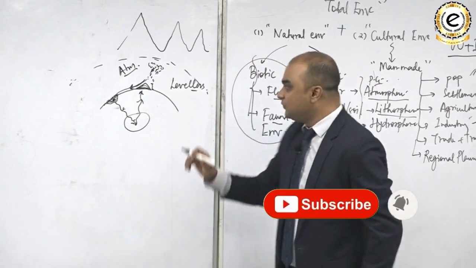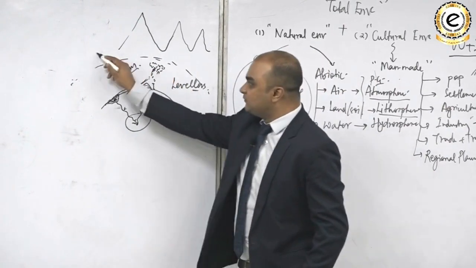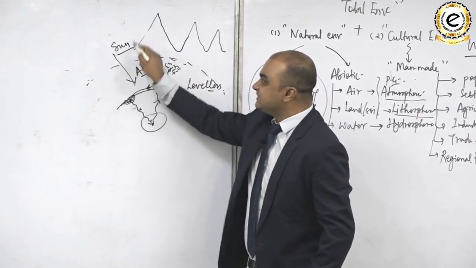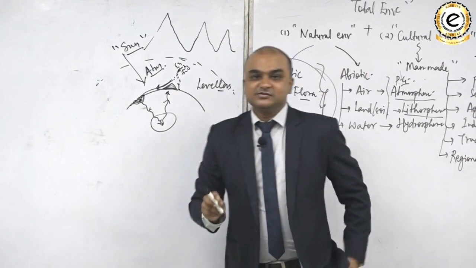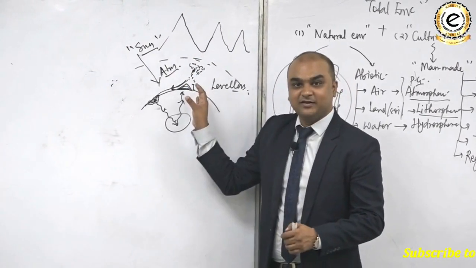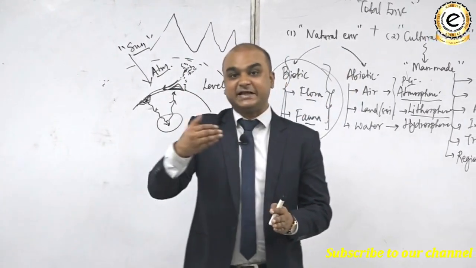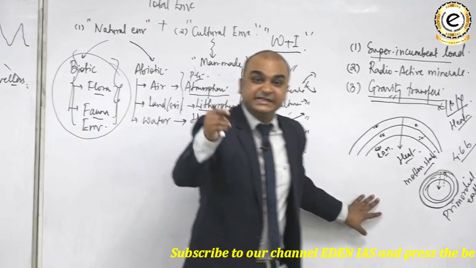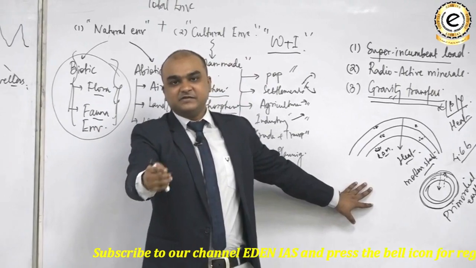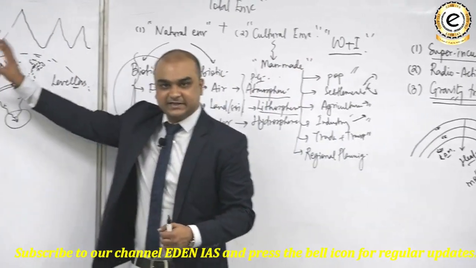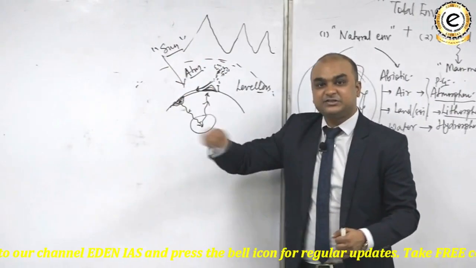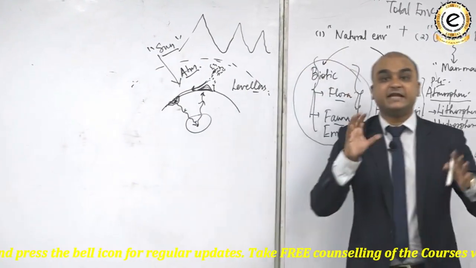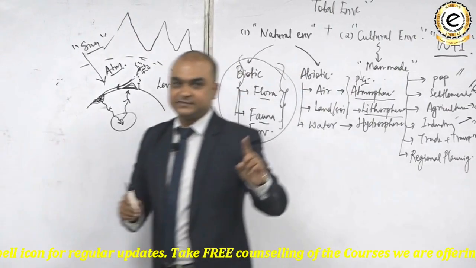In fact, if you look at the Earth's atmosphere, you will find that the atmosphere mostly receives energy from the sun. So here also heat is responsible for the generation of the exogenetic forces. In endogenetic forces case, the heat is the internal heat of the Earth, whereas in the exogenetic forces case, it is the sun's heat which is directly or indirectly responsible for the generation of the exogenetic forces. Once again, listen carefully here.